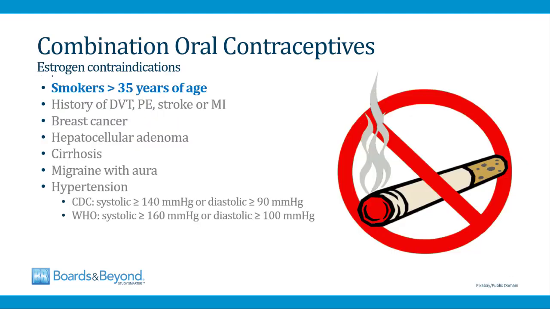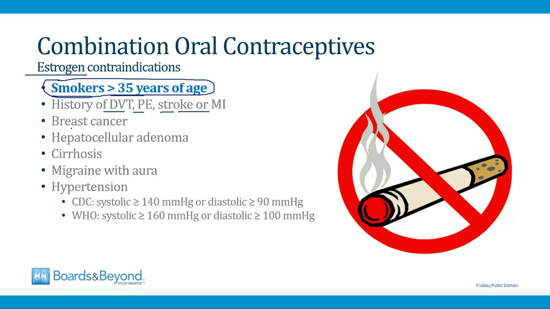Shown on this slide are the contraindications to the estrogen component of combination oral contraceptives. So women who are smokers who are over 35 years of age have a risk of DVT or thromboembolism on combination oral contraceptives that is so high that the drugs are contraindicated. And it's super high yield to know that this group of women cannot take combination oral contraceptives. These drugs are also contraindicated if women have a history of DVT, pulmonary embolism, stroke, or MI. This is all related to the increased risk of thrombosis on oral contraceptives.